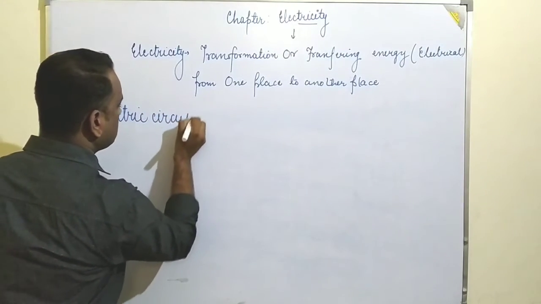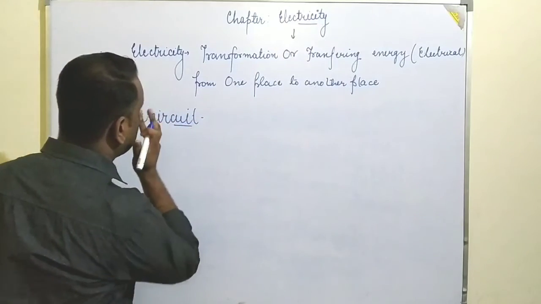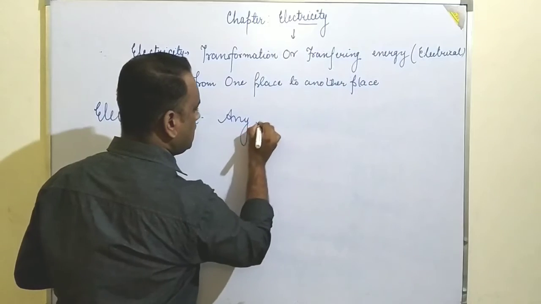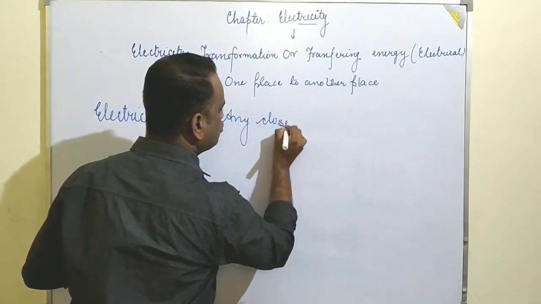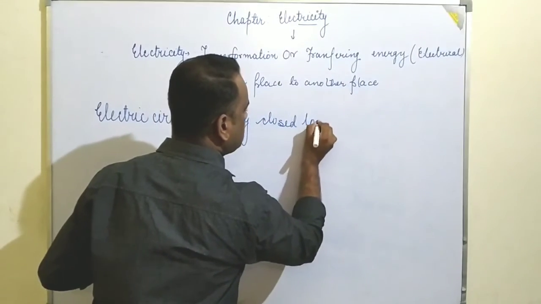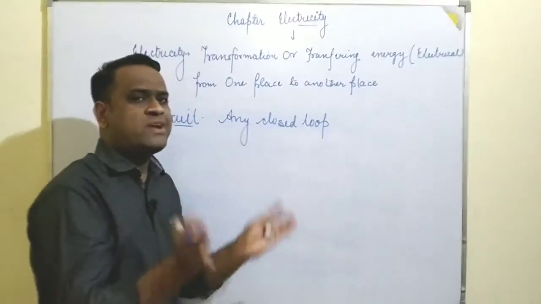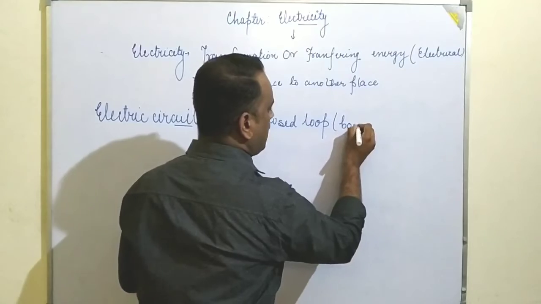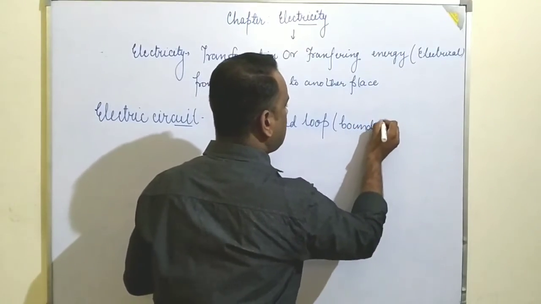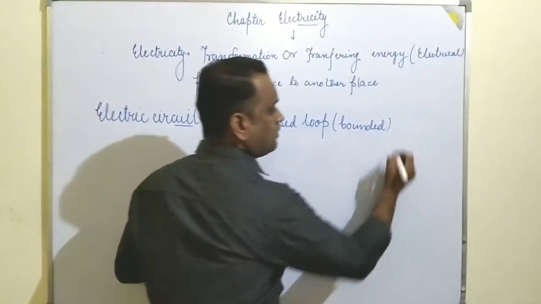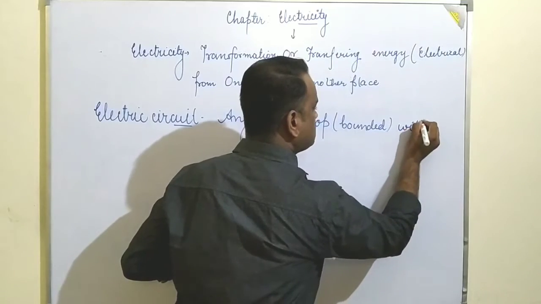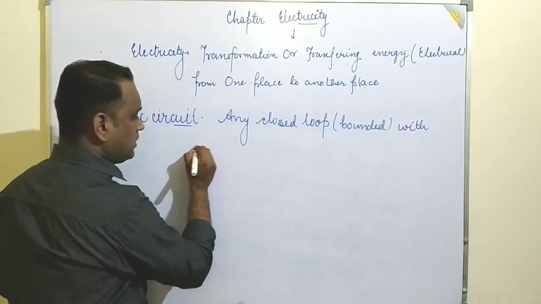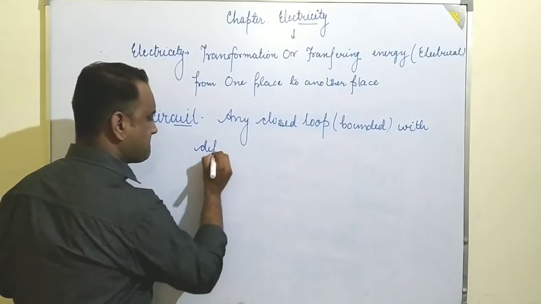Any closed loop means a bounded region. Any closed loop consisting of different